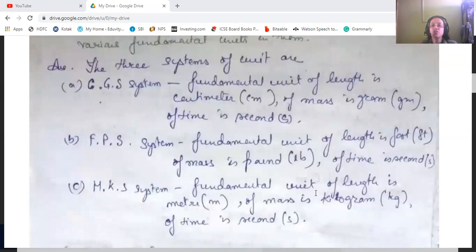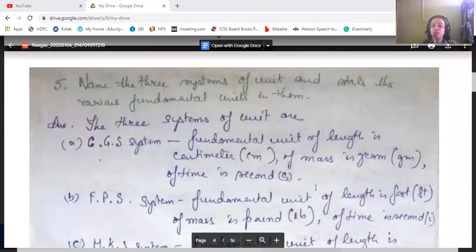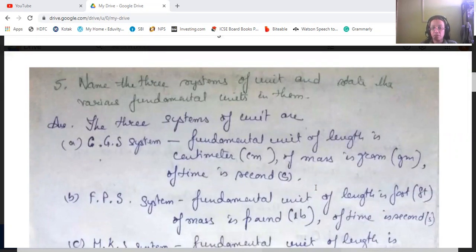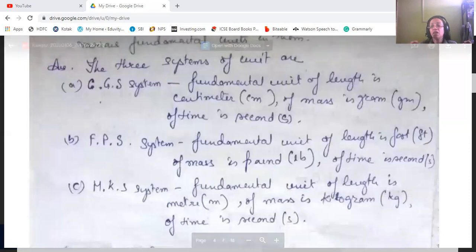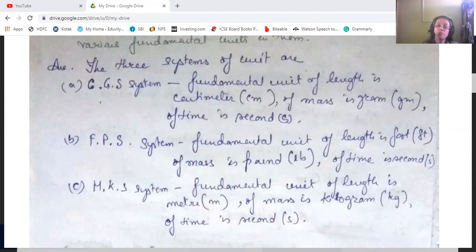In CGS, the fundamental units are centimeter for length, gram for mass, and second for time. In FPS, they are foot, pound, and second. Then MKS is meter, kilogram, and second. Easy to remember.